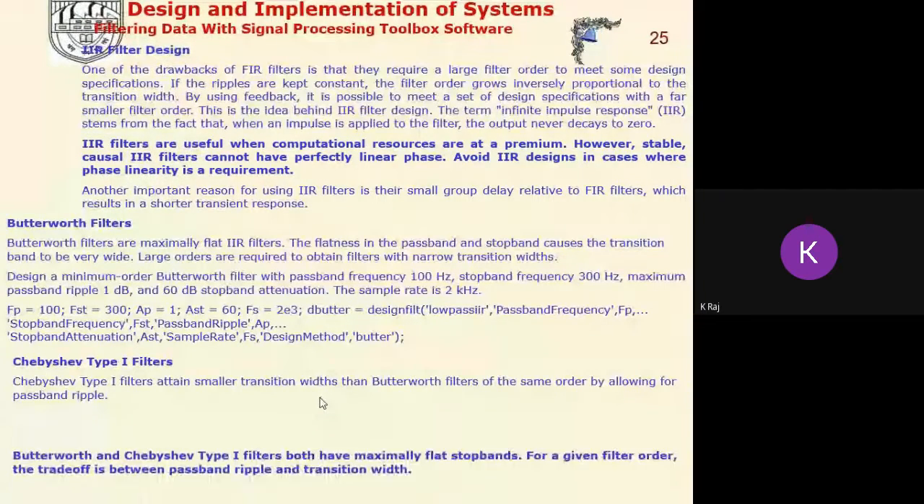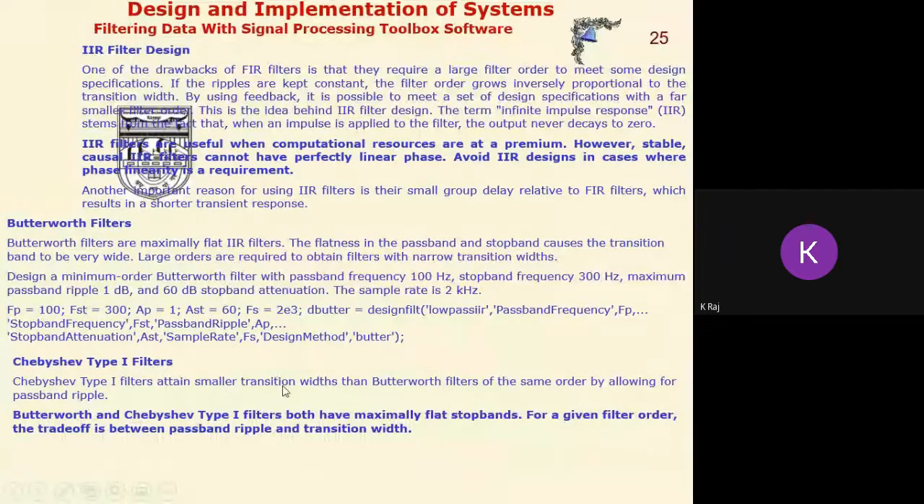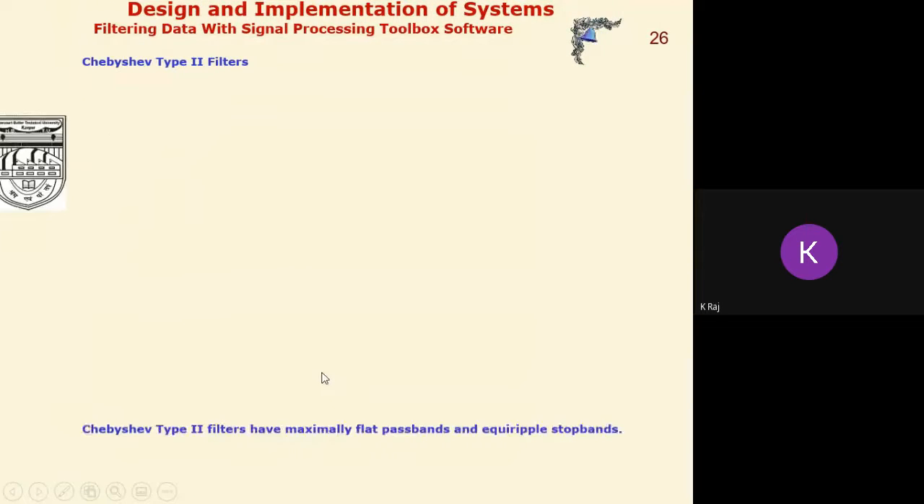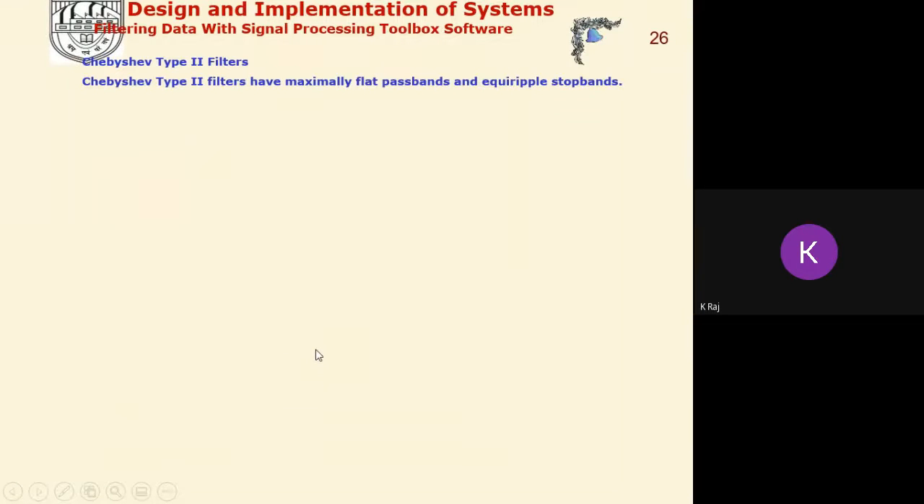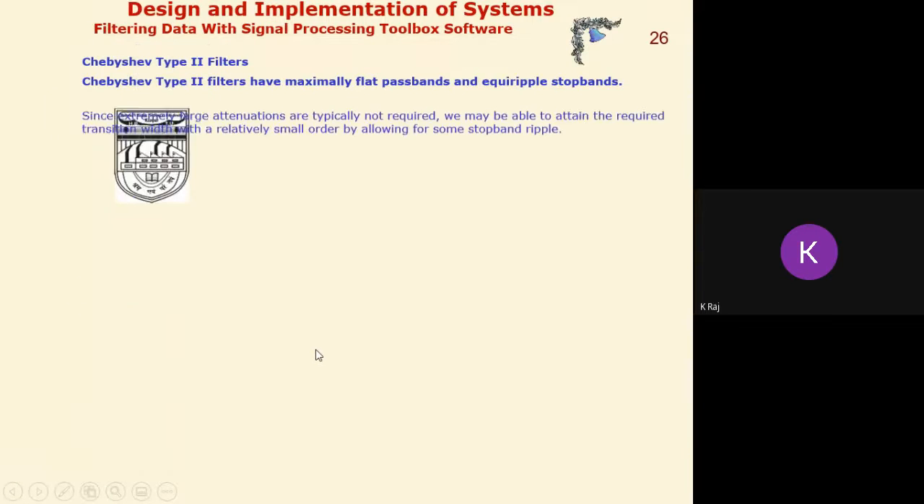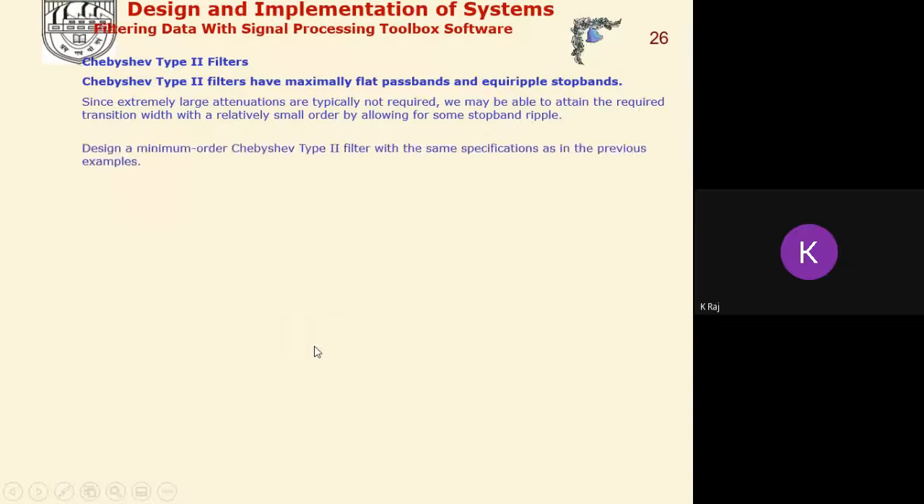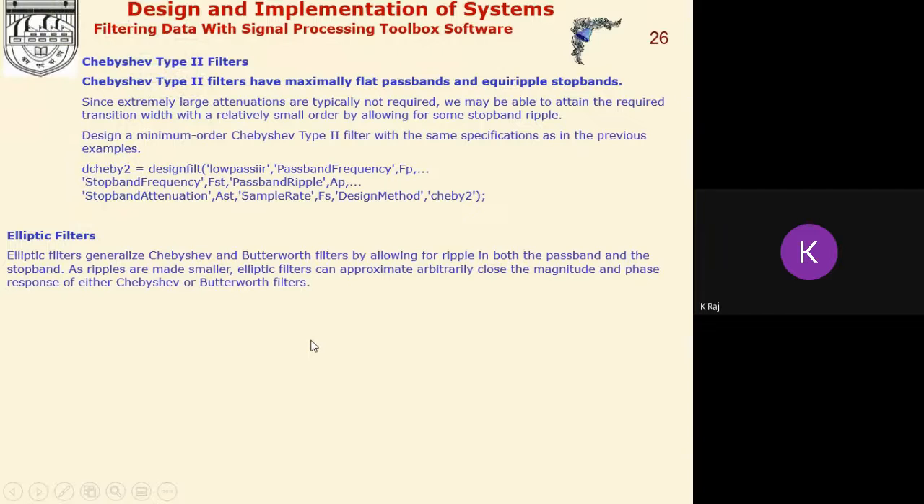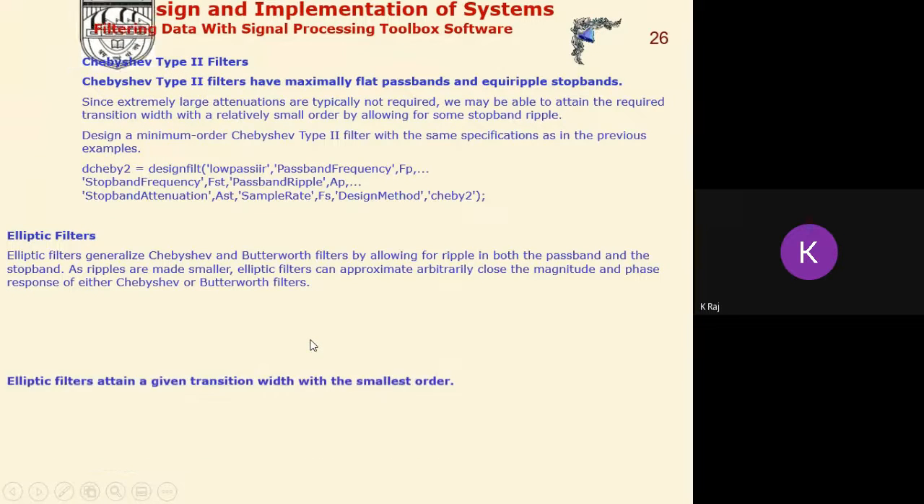As we are introducing the ripples, we are getting a better transition band, that is, the transition band becomes smaller. Now, Butterworth and Chebyshev have this comparison. Now we come to the third one, the Chebyshev 2. It has a flat passband but equal ripples in the stopband. And the elliptic filter, sometimes also known as the Cauer filter, has ripples in the passband as well as in the stopband.